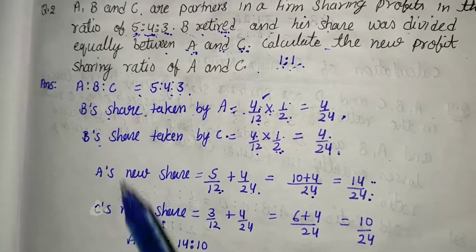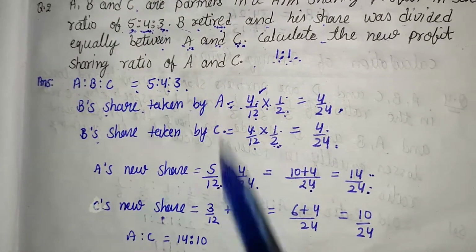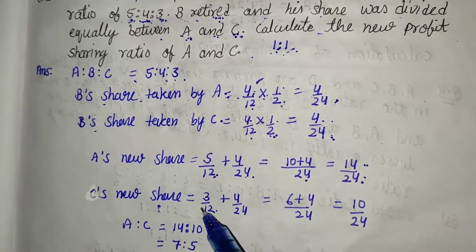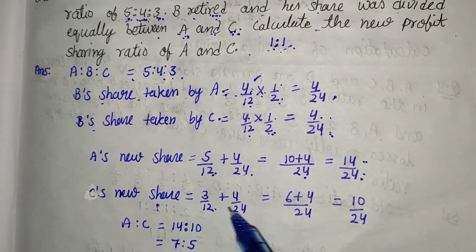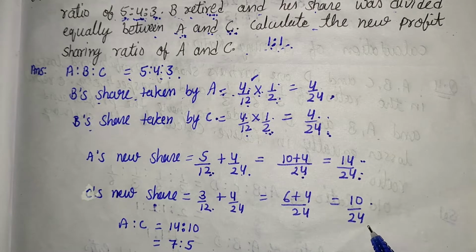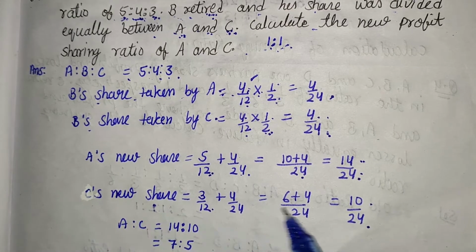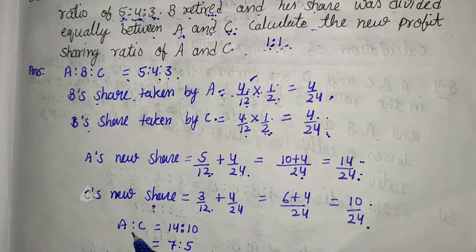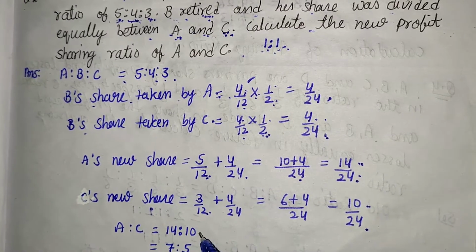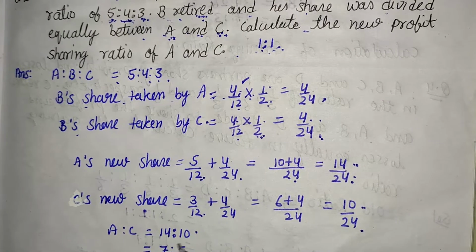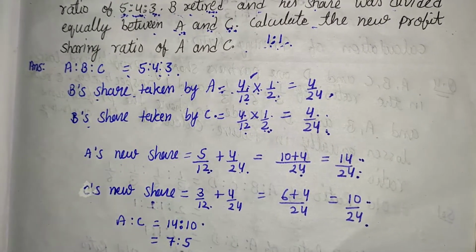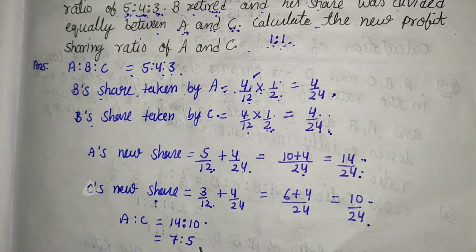Same like C. C's old share is 3 upon 12, and C's gain is 4 upon 24. Adding both these values, we are getting 10 upon 24. That is C's new share. So the new ratio of A and C is 14:10. Here we are getting the common factor, that is 2. So after reducing by 2, the new ratio is 7:5.